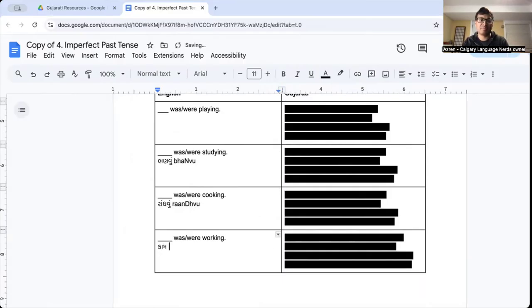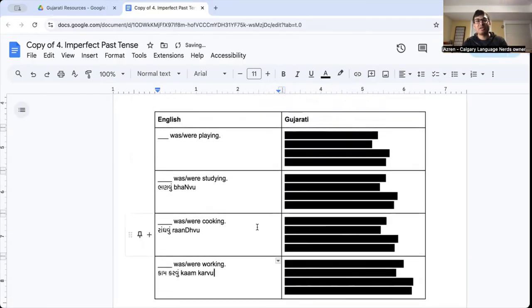Working, kam karvu. Okay. Here's your verbs. I want you to try and write out the masculine, the feminine. We can do playing as well. Ramvu, ramvu. There we go. Masculine, feminine, plural, formal for all four of these verbs here. Okay, so pause the video, give that a try, then I'll show the answer key in a moment.